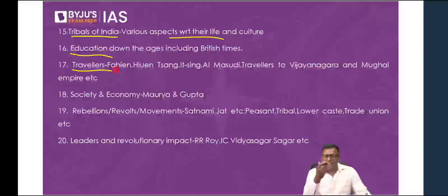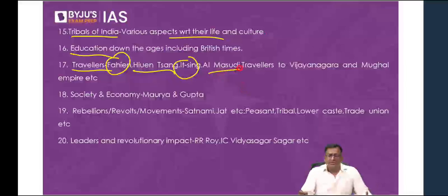Then we have travelers who came to India from ancient times. Fahian, first Chinese traveler, his observations. Then Hiuen Tsang, what are his observations? What are the places he visited? What are the various observations he makes? Itsing. Then travelers who came in the medieval times, like Al Masudi, Al Beruni. Travelers who came to Vijayanagara, like Ibn Battuta, Domingo Paes, Fernão Nunes, Barbosa. Similarly, travelers who came to the Mughal court, like Manucci, Ralph Fitch, Tavernier, Bernier, and so on and so forth.